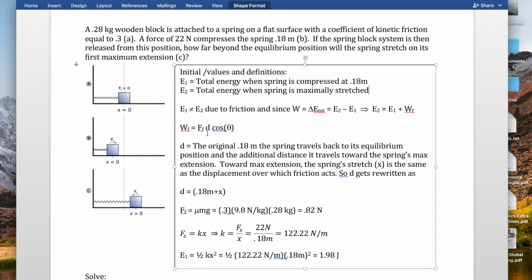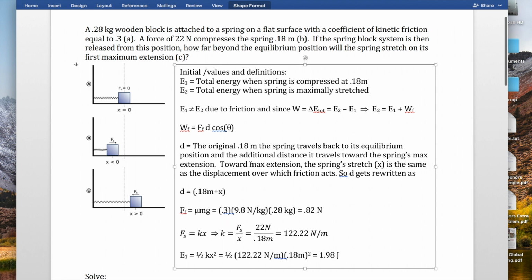Defining this d term is critical in this problem: the displacement over which friction acts. Friction acts across the original 0.18 meters that the block slides. When the system is released, the block slides the 0.18 meters back to its equilibrium position, and then it travels some new unknown distance that we're trying to find. But that new unknown distance from the equilibrium position to the maximum stretch length is equal to the stretch of the spring.